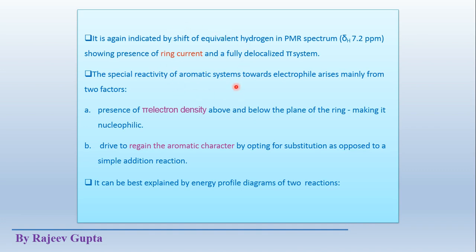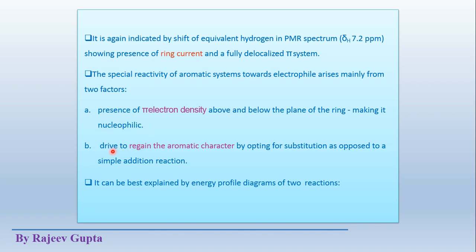Here all the pi electrons or pi bonds are not localized, these are fully delocalized. The special reactivity of aromatic systems towards electrophiles arises mainly from two factors. First factor is the presence of pi electron density above and below the plane. This pi electron density makes this ring nucleophilic, meaning this ring system may provide these pi electrons to an electrophile, so it works as